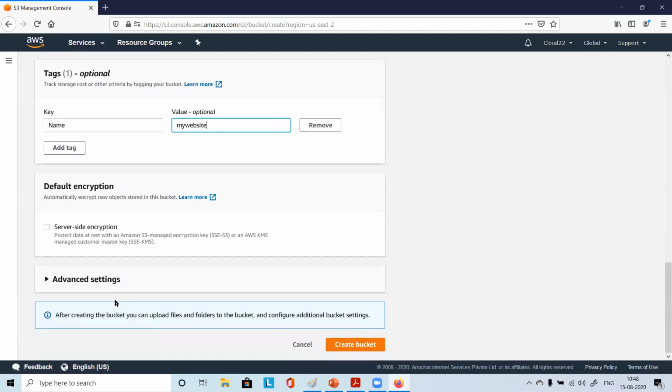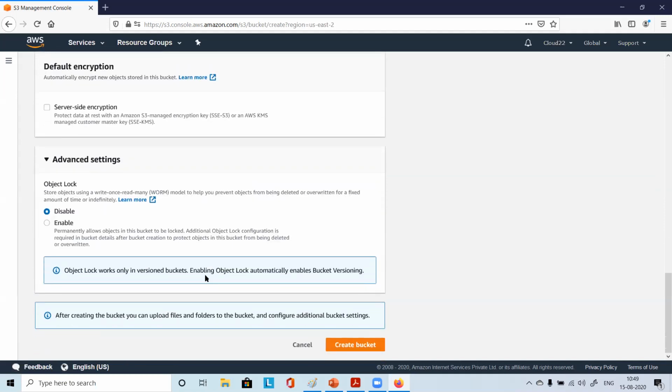Now you have the option for default encryption, which is not required as of now. You can choose encryption for any S3 bucket and your data will be encrypted at rest. You have two different types of encryption, server side and client side. We'll be discussing that encryption later, so as of now, just leave this. In advanced settings, you have object lock and some other options, so we are not touching that as of now.